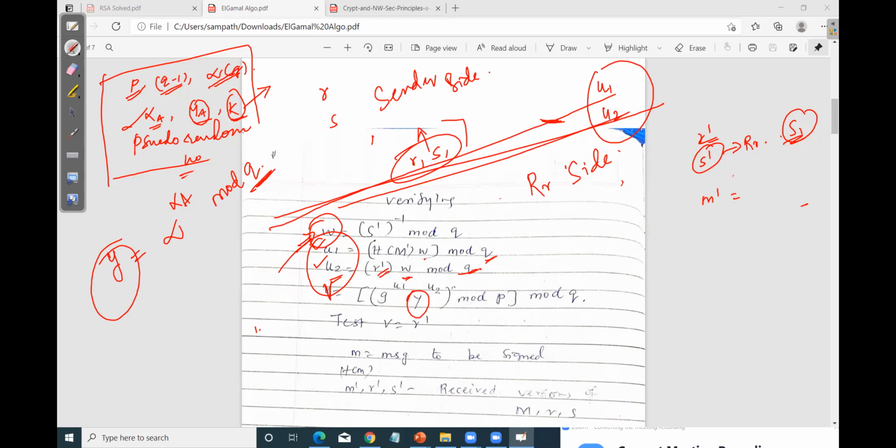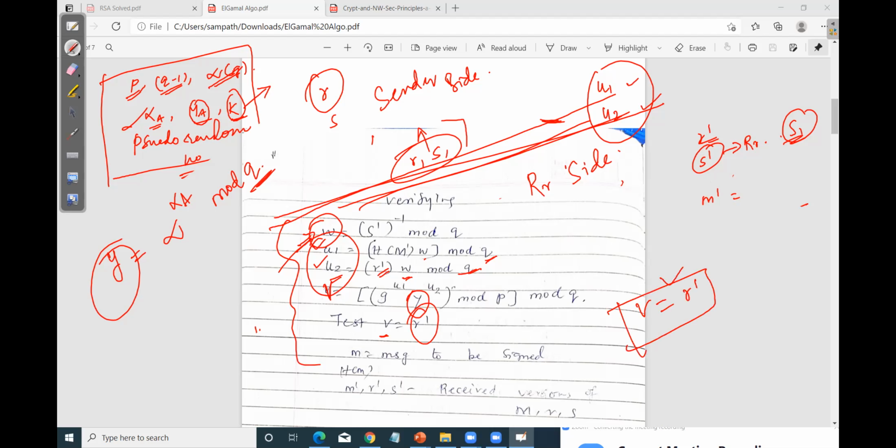From this point, all the operations we are performing are carried out at the receiver end. At the end, we have calculated the U1 value and the U2 value, and then the V value is calculated, which is alpha power U1 and Y power U2 mod P and mod Q. The V value we calculate is then compared with the received value of R, which is R dash.